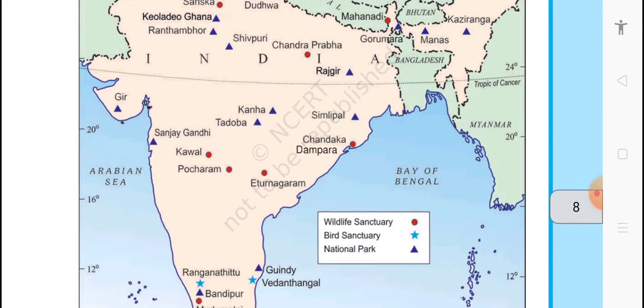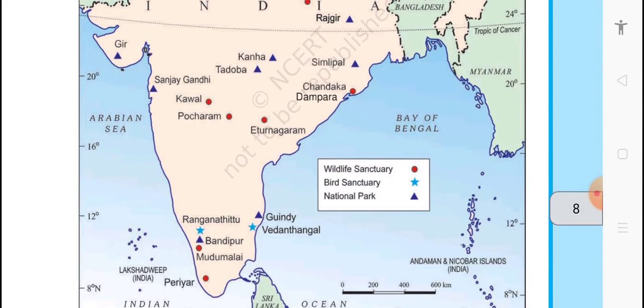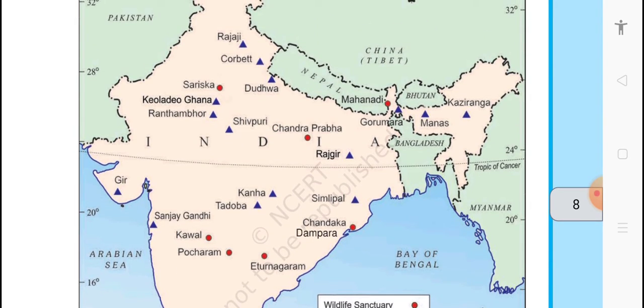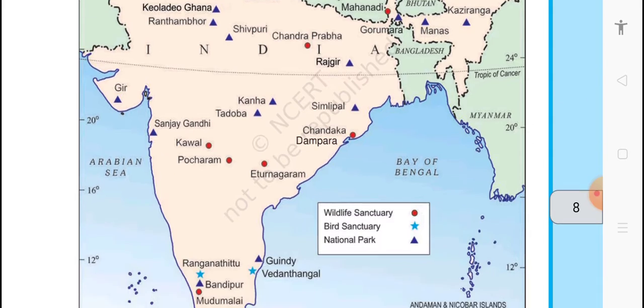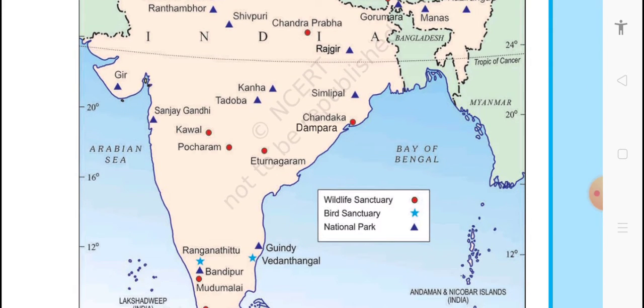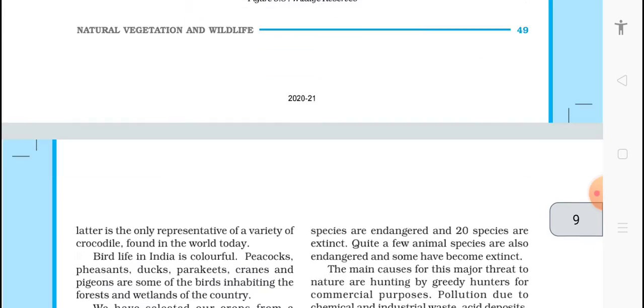Okay, here you can see the wildlife sanctuaries such as Periyar, Rajgir, Mahanadi, and then here you can find in the map that the red spot is a wildlife sanctuary, the star spot is a bird sanctuary, and the triangle spot is an animal national park.